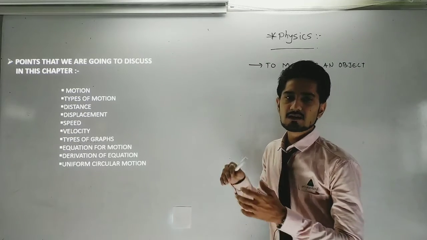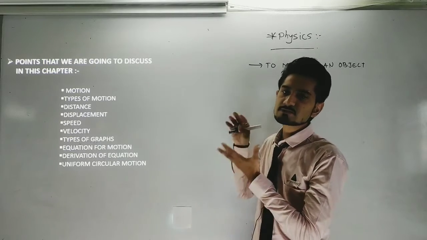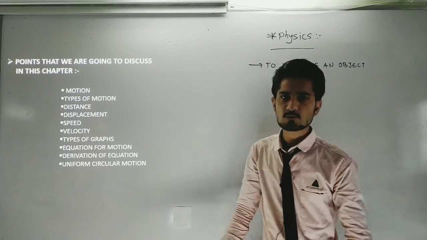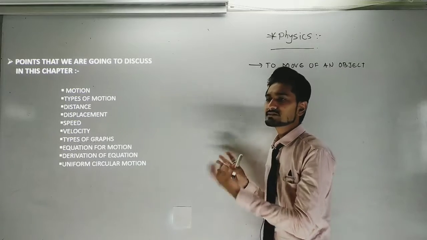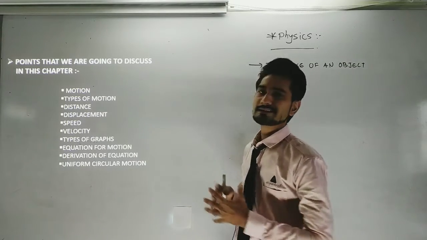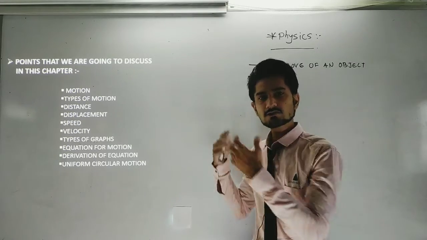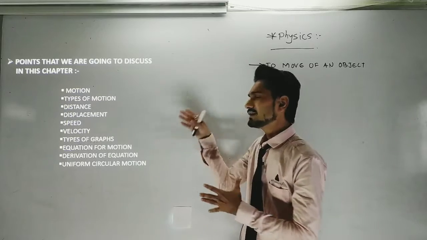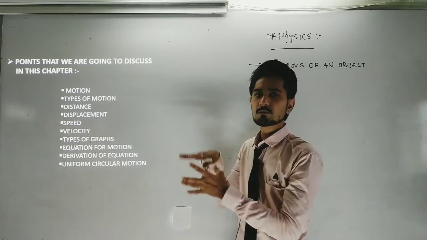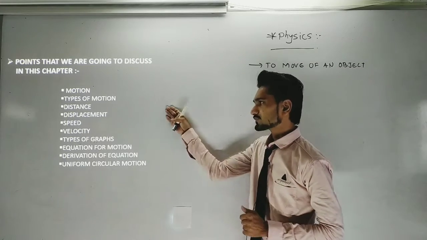Generally, if the time and the displacement remain the same when the object changes place, it is considered uniform motion. And if the time and the displacement are different from each other, then it is said to be non-uniform motion. Whenever we study that, I will explain it to you briefly, so don't worry about that. I am just giving you a brief preview of what we are going to study in this chapter.